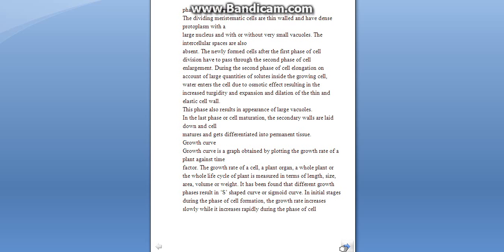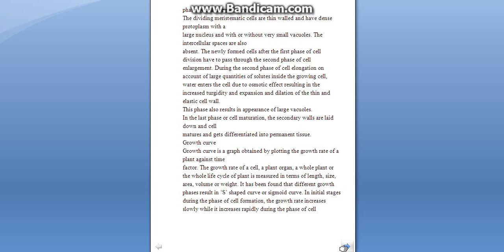So the dividing meristem cells are very small, thin walled, they have dense cytoplasm and a large nucleus, no vacuoles, and intercellular spaces are formed. So they are the newly formed cells. Then they go into cell enlargement, where the solutes come inside the cell and they increase the turgidity and dilation and expansion of walls. Then comes the appearance of large vacuoles. Now in the maturation phase, secondary walls are laid down. So now it is getting converted into permanent tissue.